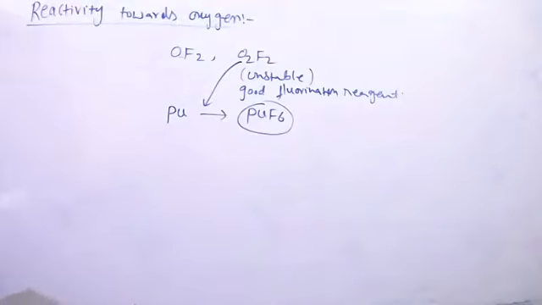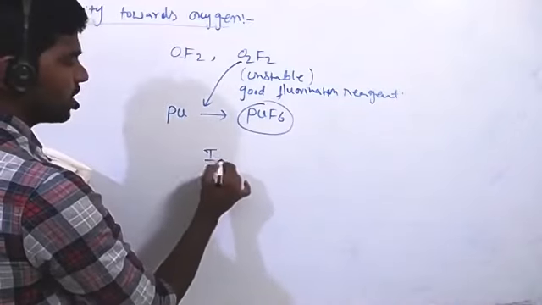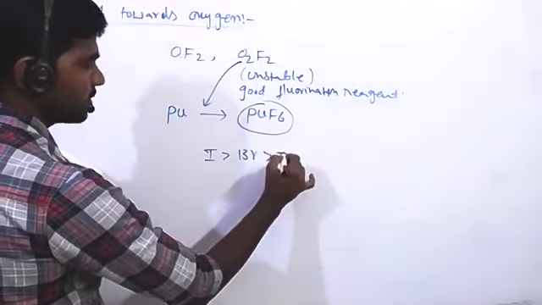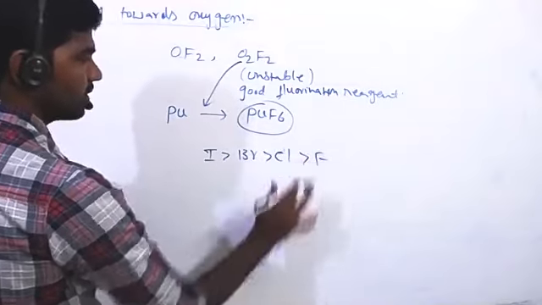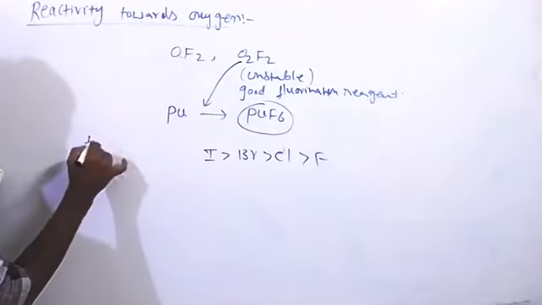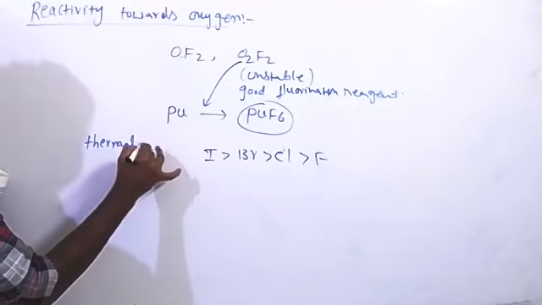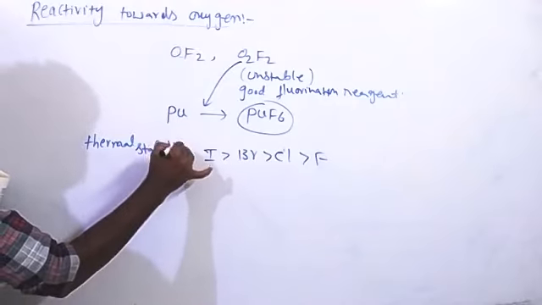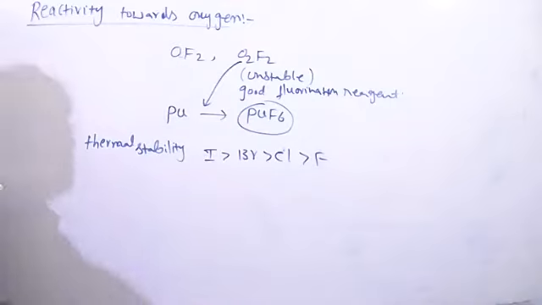Next, chlorine, bromine, and iodine form oxides in which we observe different oxidation states, from +1 to +7 in the case of halogens. And if we observe the stability of oxides, oxides of iodine are more stable than bromine, then chlorine. Least stable is fluorine. When halogens combine with oxygen, this is the thermal stability order.